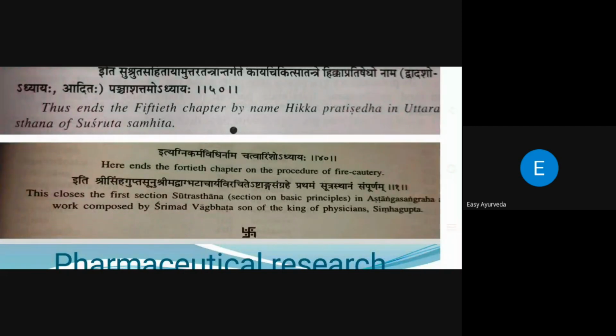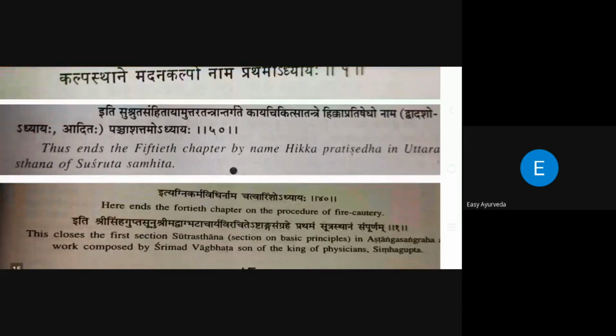And if you come to the Vagbhata style, here it is mentioned. Generally, we have a difference between a bibliography and references. This is a slight difference. A bibliography lists whatever books we have searched in our research works. We may have searched so many books, but the way of writing is the same: author name, book name, everything. A reference, rather, is the specific source we have chosen. That is the difference between referencing and bibliography.